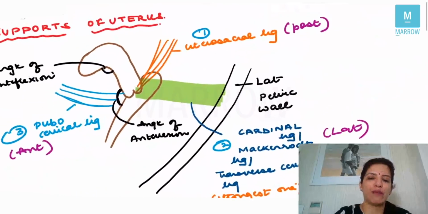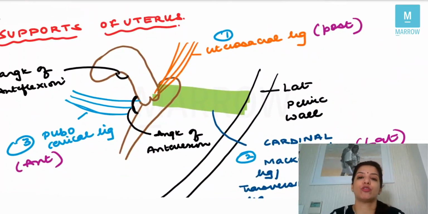When we talk about prolapse, the first important point you have to remember is the supports of the uterus. Number one, you have the angle of anteflexion and the angle of anteversion. This is how the cervix, uterus and vagina are placed. If this over here is the vagina, this is the cervix and this is the uterus, then there is an angle between the vagina and cervix which is called the angle of anteversion. V for vagina, V for version. And then there is an angle between the cervix and the uterus. This is called the angle of anteflexion.